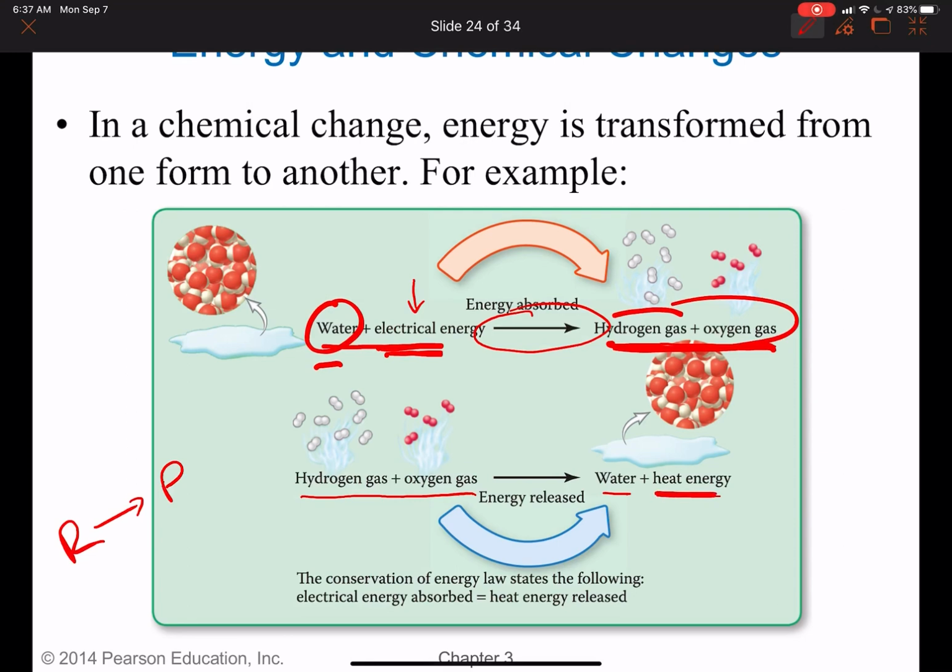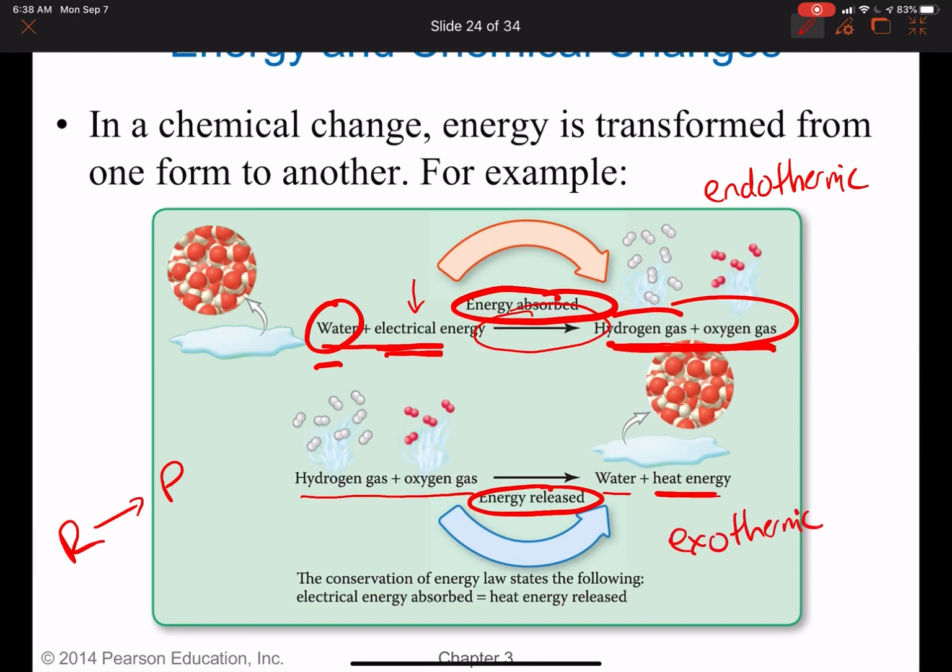So some chemical reactions require energy and energy has to be absorbed, and some chemical reactions release energy, and we have a special term for that. When energy is absorbed, we call it an endothermic reaction, and when energy is released, we call it an exothermic reaction. Exo is kind of like the energy is going out, endo is kind of like the energy is going in.